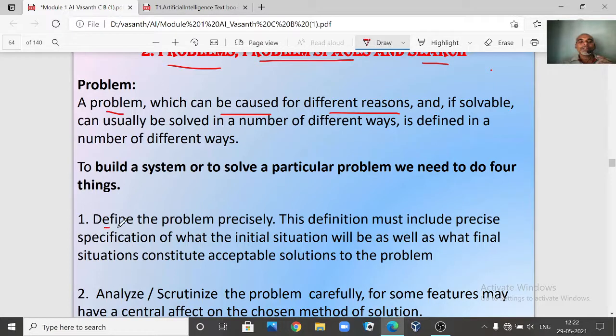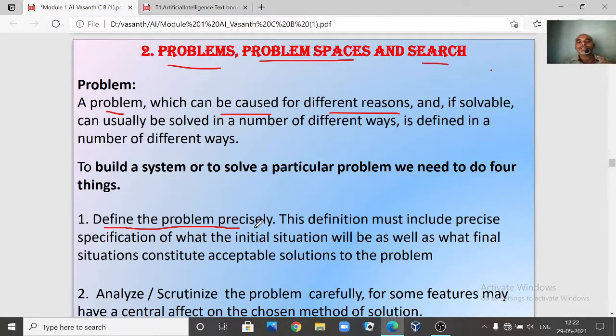The first one is very simple: define the problem precisely. Because we are going to develop a system which is going to solve a problem, just like how we solve a problem, if you want to solve it, the first thing you have to do is define it precisely. For example, say you want to go from Bangalore to your native place. If this is the problem, first thing you have to define it precisely.